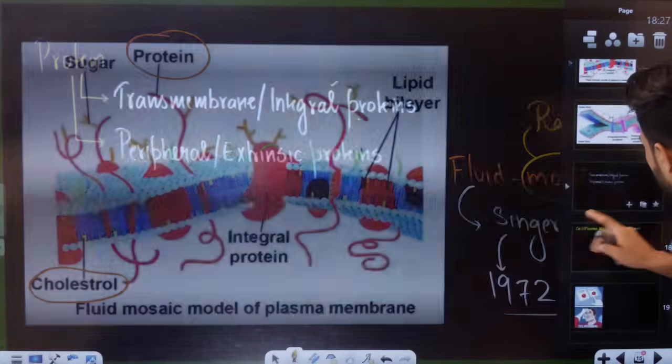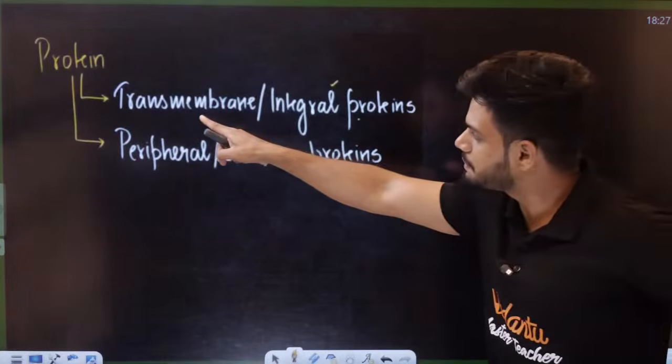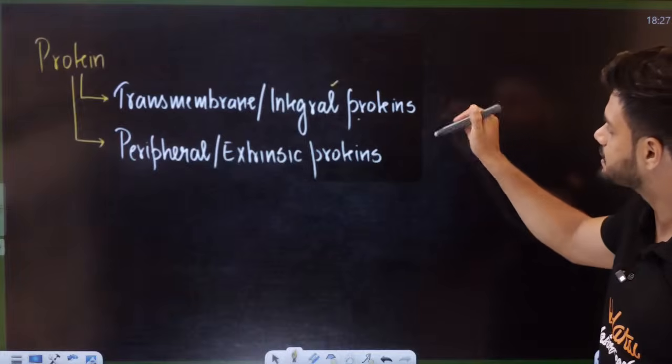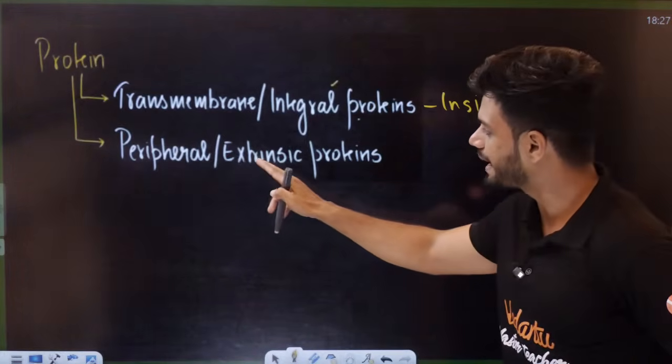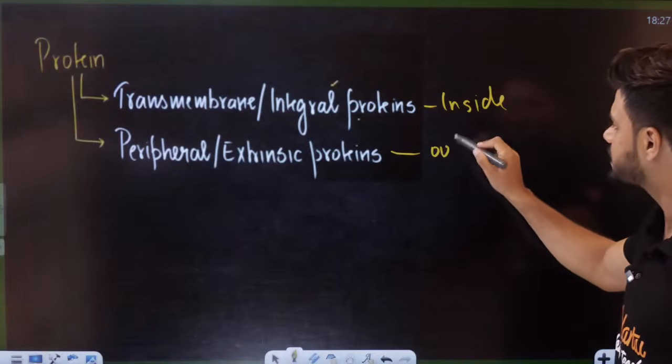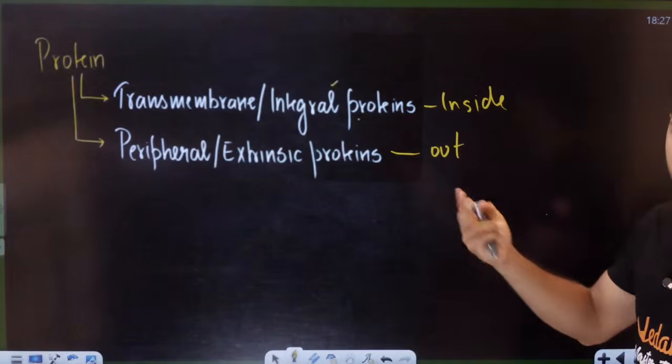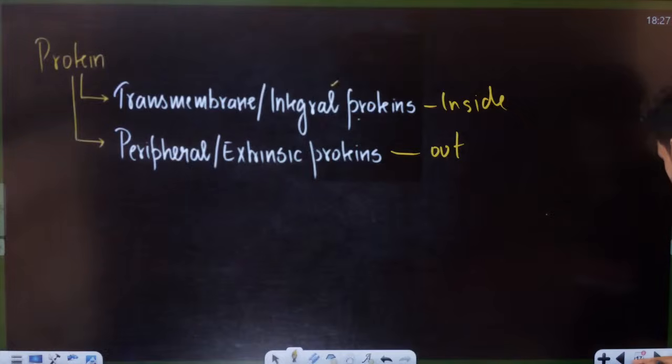Now, I told you about two proteins. One is the transmembrane or integral protein on the inside here, and we have the peripheral or extrinsic proteins on the outside here. Outside the house, inside the house. Simple as it gets, students.